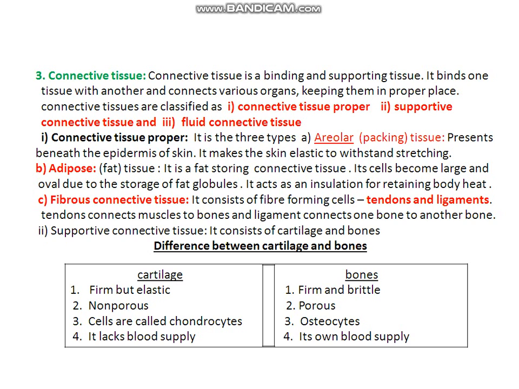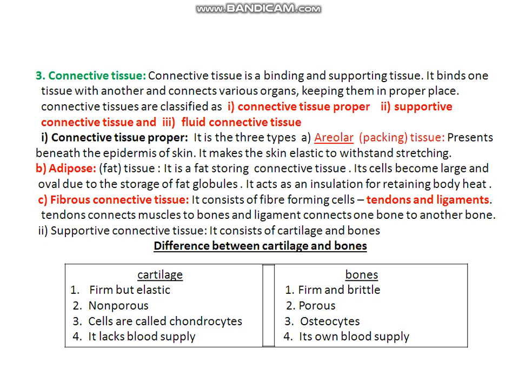Then fibrous connective tissue. It consists of fiber forming cells, and it is of two types, tendons and ligaments. Tendons connect muscles to bones and ligaments connect one bone to another bone. Once again, I'm repeating, tendon binds bones with the muscles and ligament binds one bone to another bone.